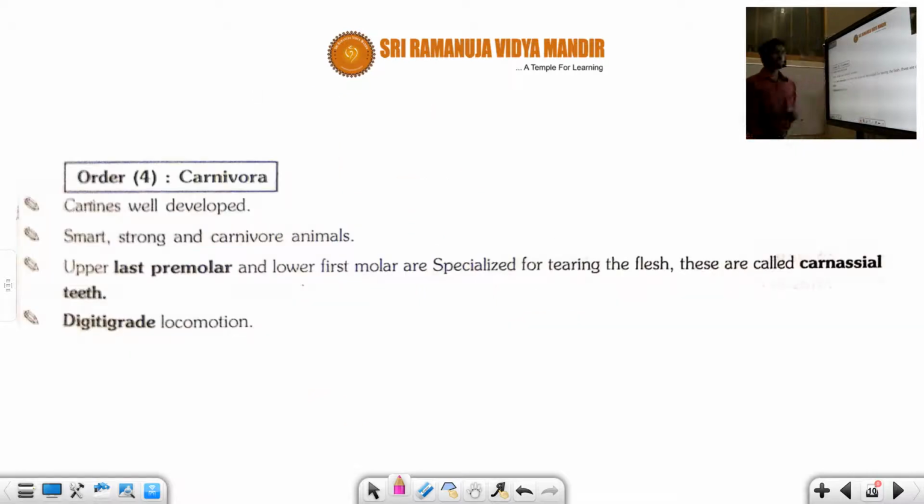Next, the other one is Carnivora. The fourth order is called Carnivora. Here, the canines are well developed.